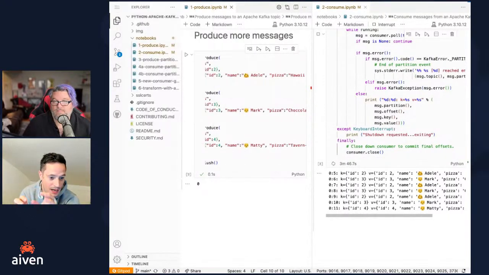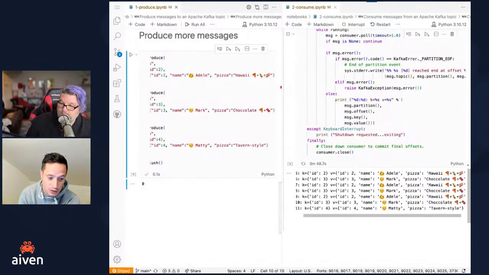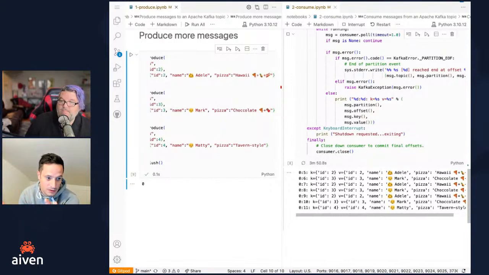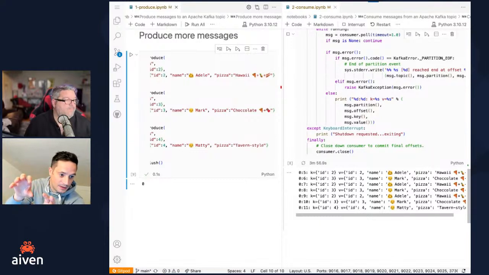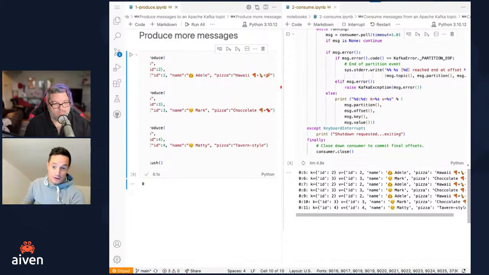So what you did, Maddie, is before you produced and then you consumed. So the consumer, since it attached after the data was produced, it didn't go back in time. But when you start producing again while the consumer is up and running, you see all the data. This is the default behavior, and is what a lot of people starting with Kafka will face: you produce some data, you don't see it.